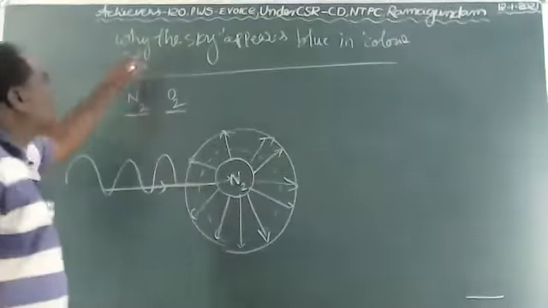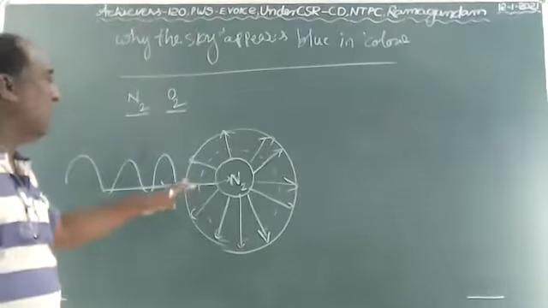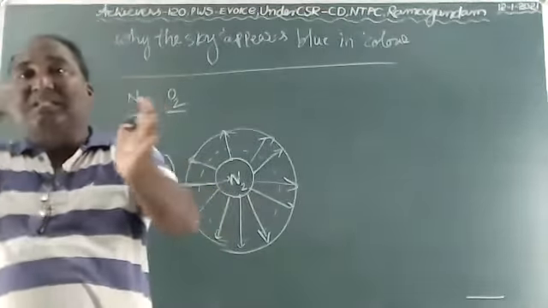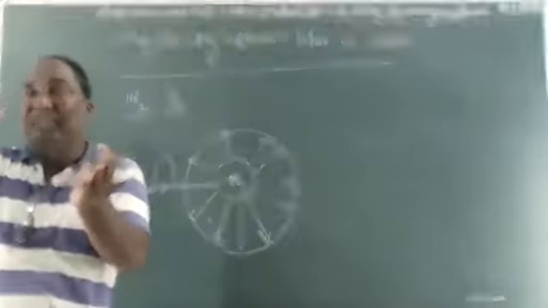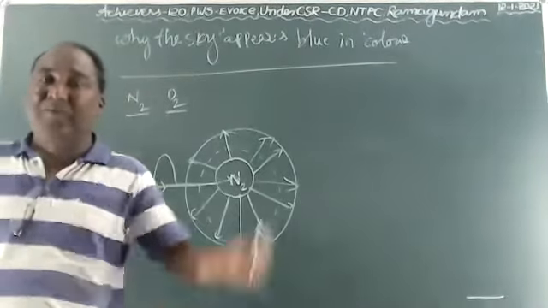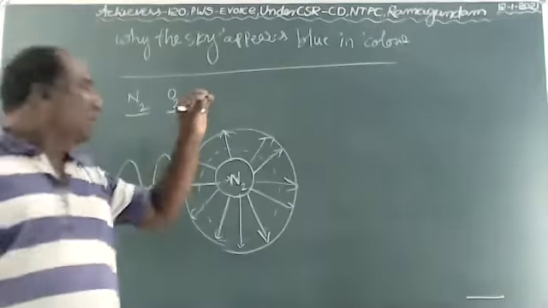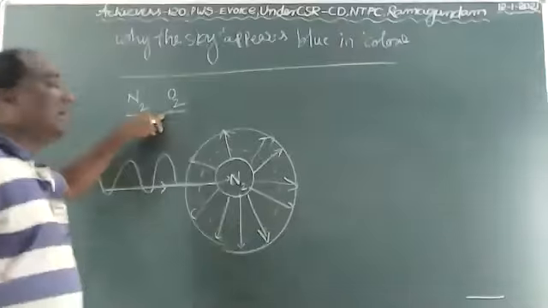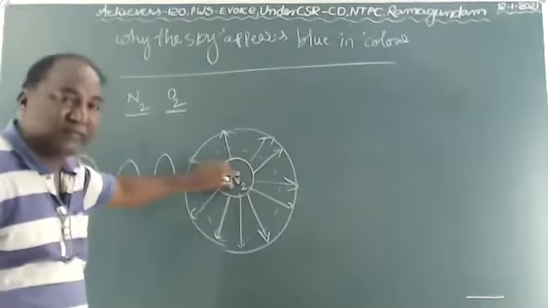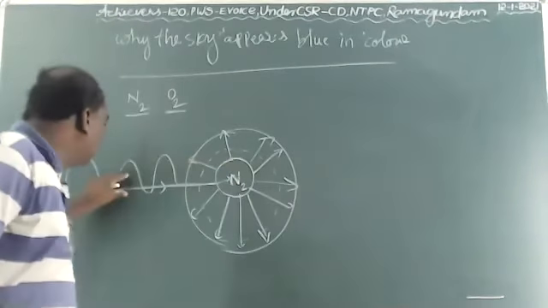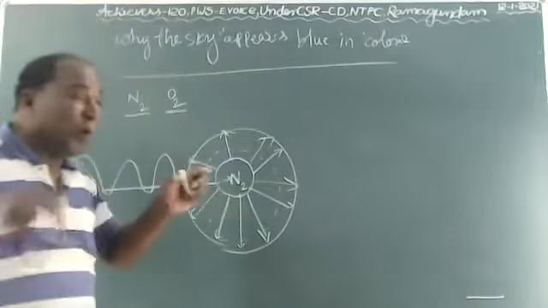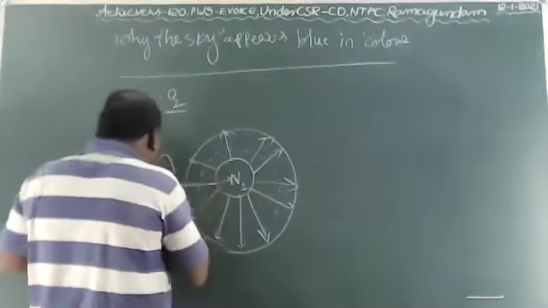So once again, why does the sky appear blue in color? Our atmosphere consists of different kinds of atoms and molecules. These atoms and molecules scatter different wavelengths of colors in the atmosphere. But our atmosphere consists of plenty of nitrogen and oxygen molecules. These molecules act as scattering centers. And the sunlight comes from the sun, and from the sunlight energy only the blue color wavelength of light is absorbed, because it is white light.